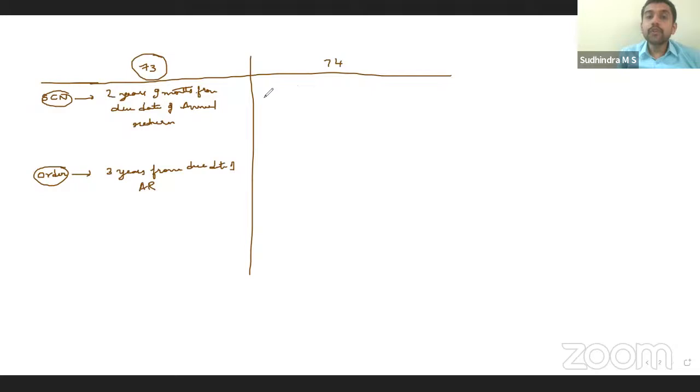Whereas under 74, the order has to be passed within 5 years from the due date of annual return. The notice has to be issued 6 months before the order, so 4 years, 6 months from the due date of annual return.